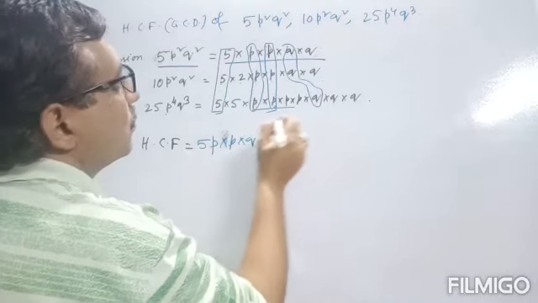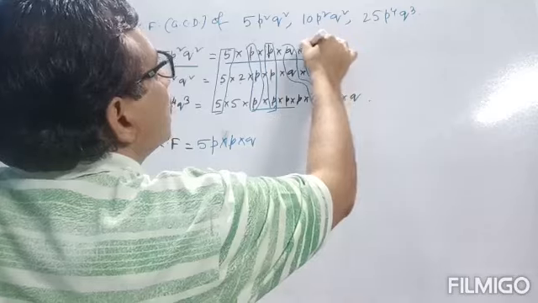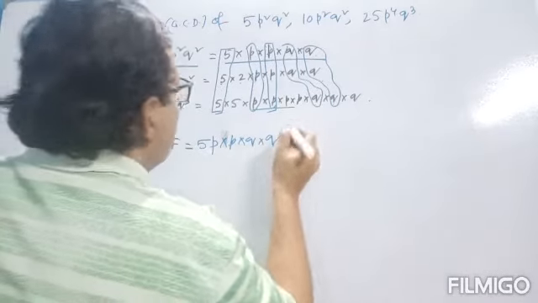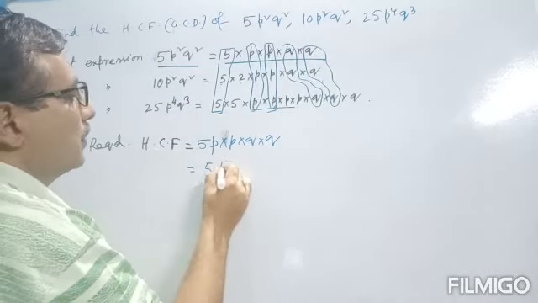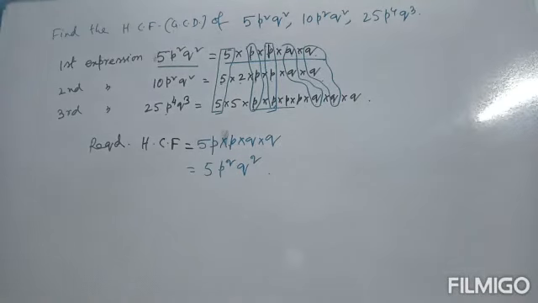So into q, another q. So into q, that is 5 p square into q square. This is the required HCF of 5 p square q to the q square, 10 p square q square, 25 p to the power 4 q. First find it in another way, not in this way also.